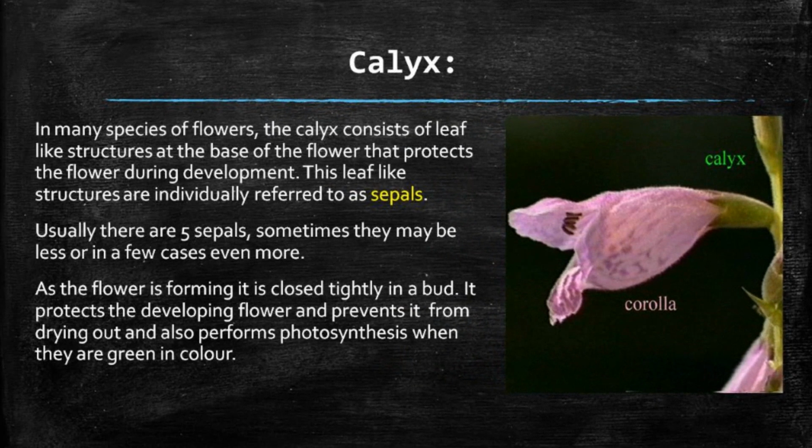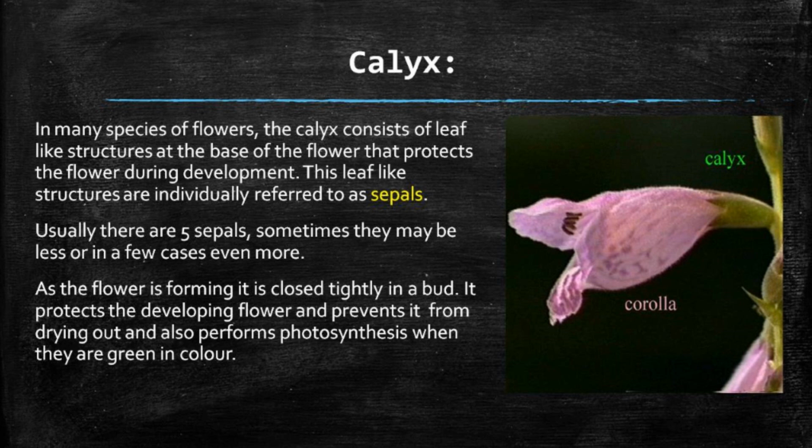Next, we will discuss briefly about the four parts of the flower separately. First one is the calyx. In many species of flowers, the calyx consists of leaf-like structures at the base of the flower that protect the flower during development. These leaf-like structures are individually referred to as the sepals. Usually there are 5 sepals. Sometimes they may be more than 5 or sometimes less than 5.